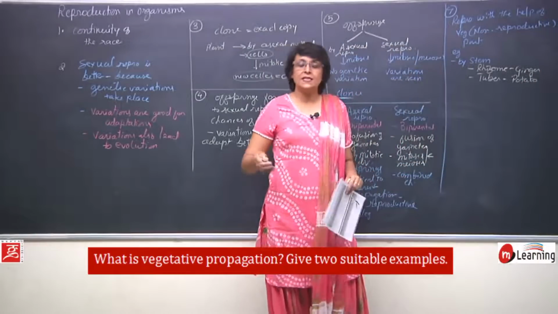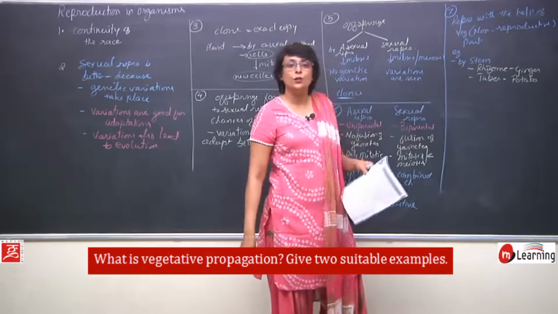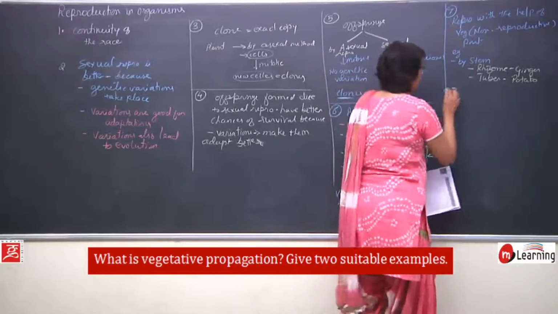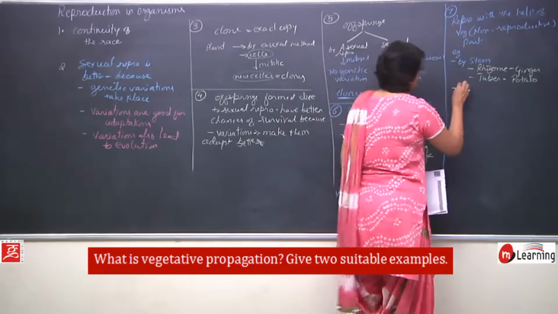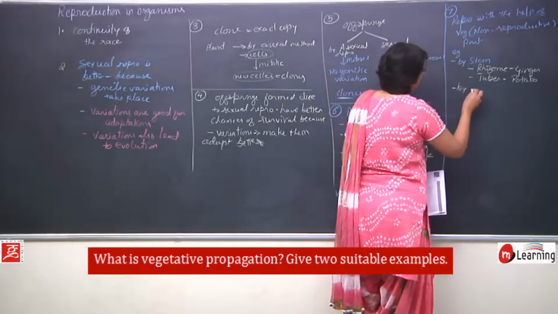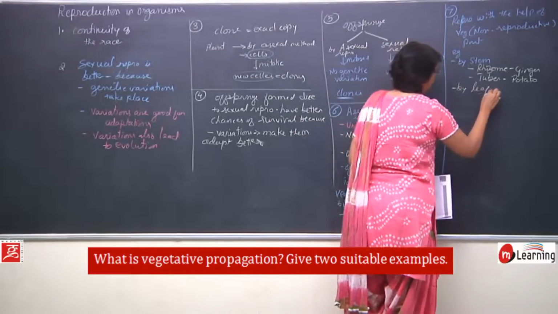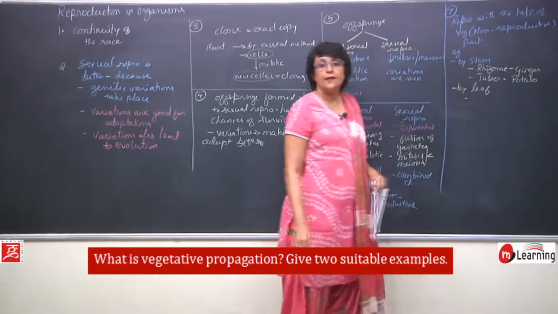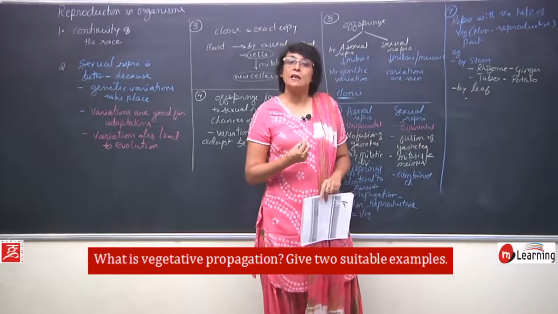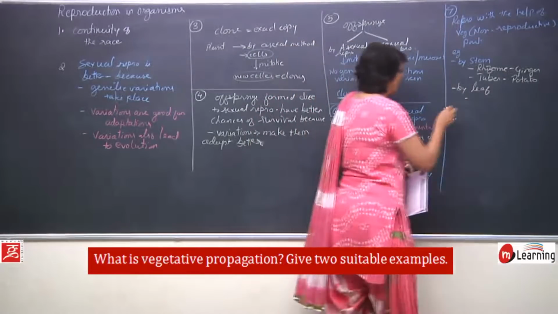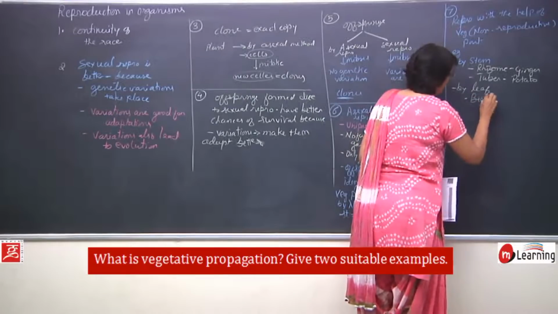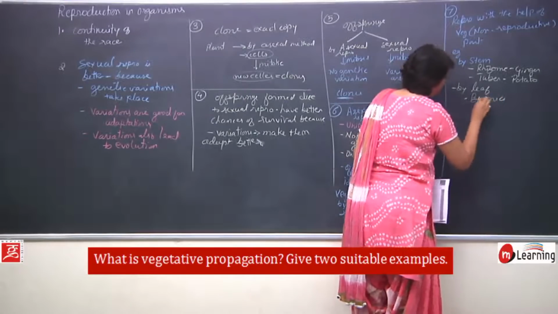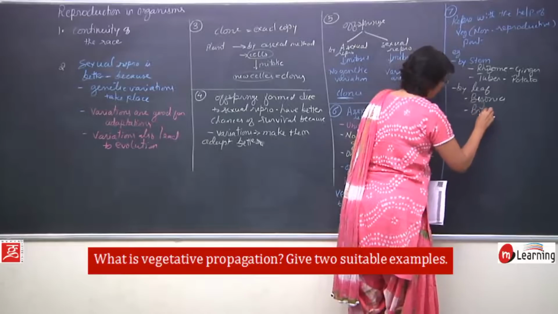We can add many examples like runners and stolons and suckers, but let us write 2 separate vegetative parts and give examples of those. And say, let us take leaf, where vegetative part is leaf and it is helping in reproduction. We took the example as begonia and bryophyllum.